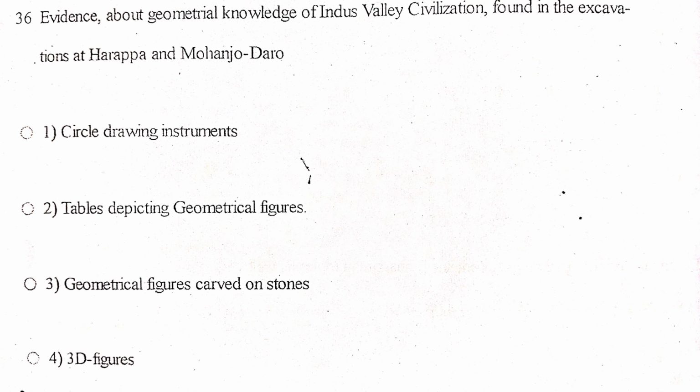Next one, evidence about geometrical knowledge of Indus Valley civilization found in the excavations at Harappa and Mohenjo-daro. Circle drawing instruments, tables depicting geometrical figures carved on stones, 3D figures. The answer is geometrical figures carved on stones. Excavations at Harappa and Mohenjo-daro have revealed stone tablets, seals and pottery with geometrical patterns such as squares, rectangles, circles and triangles. These are considered evidence of the Indus Valley civilization's knowledge of geometry used in art, architecture and urban planning.